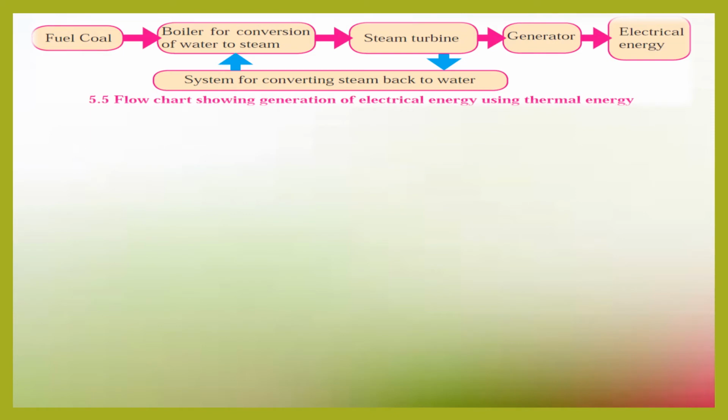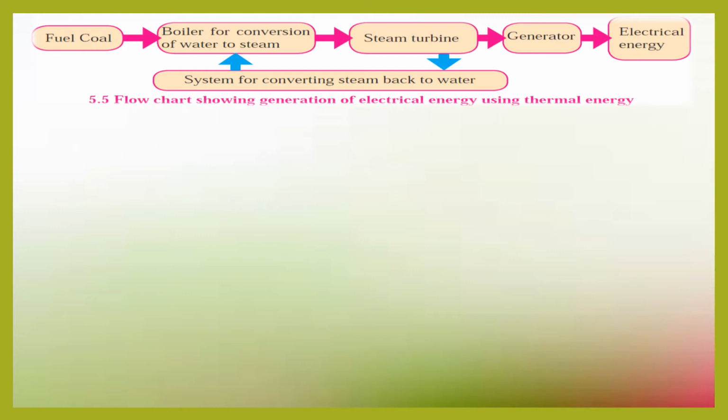So this is the flow chart showing generation of electric energy using thermal energy. We first have the fuel, which is coal, then a boiler for conversion of water to steam, the steam turbine, which runs the generator, and the generator produces electrical energy.